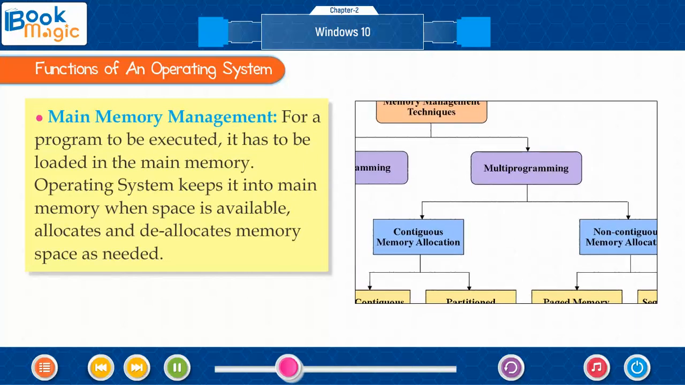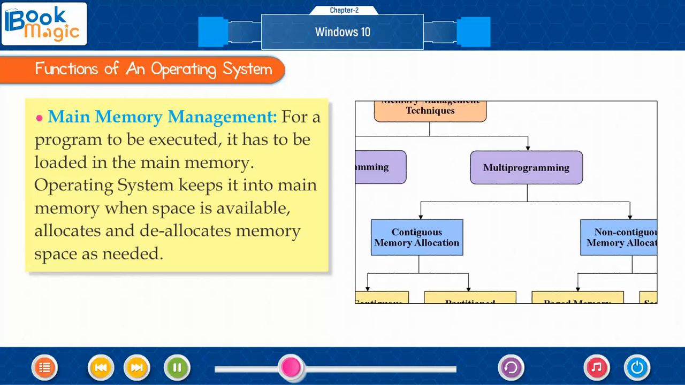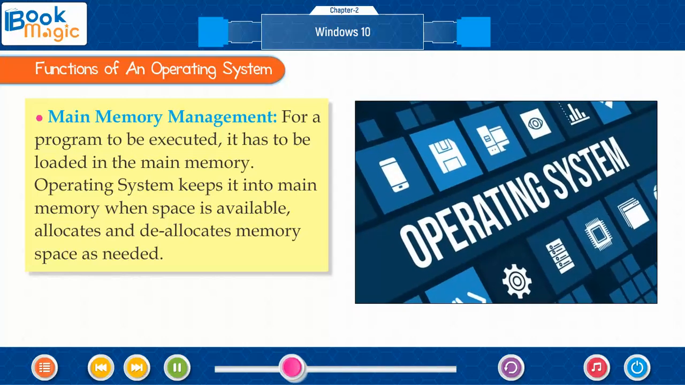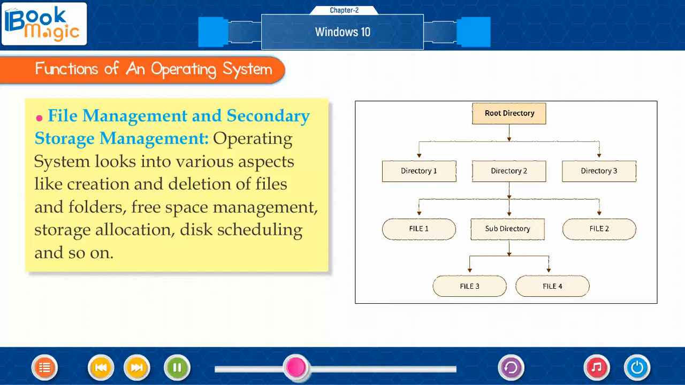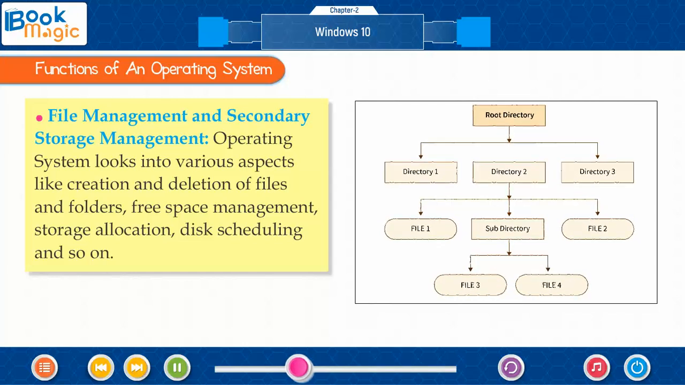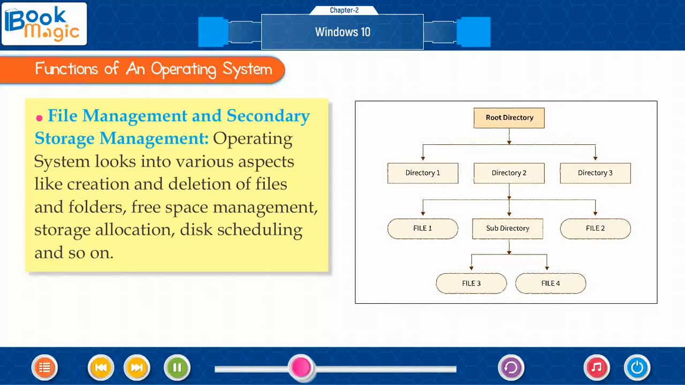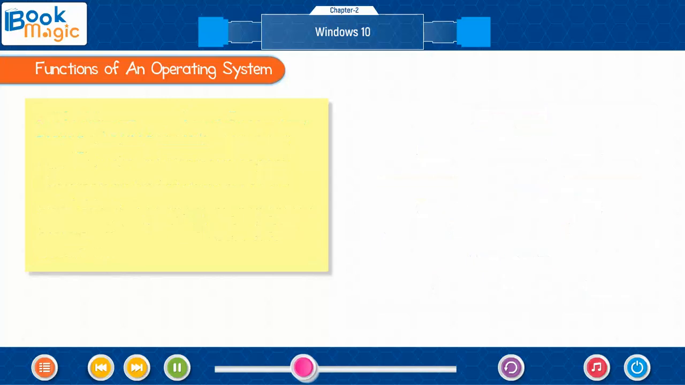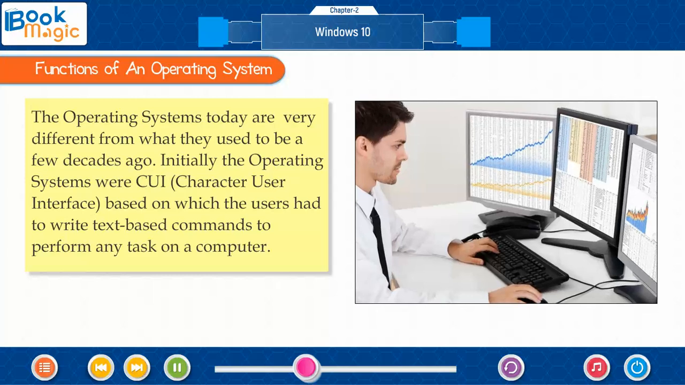Main memory management. For a program to be executed, it has to be loaded in the main memory. The operating system keeps it in main memory when space is available, and allocates and deallocates memory space as needed. File management and secondary storage management. The operating system looks into various aspects like creation and deletion of files and folders, free space management, storage allocation, disk scheduling, and so on.